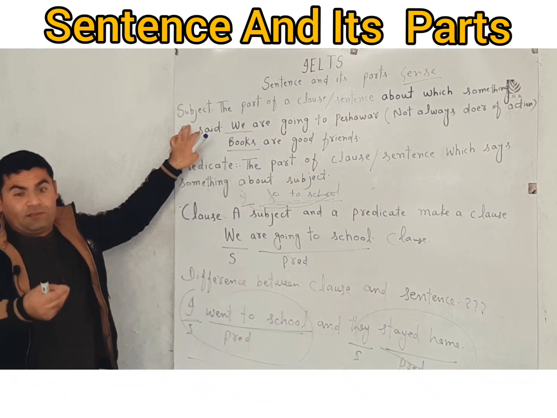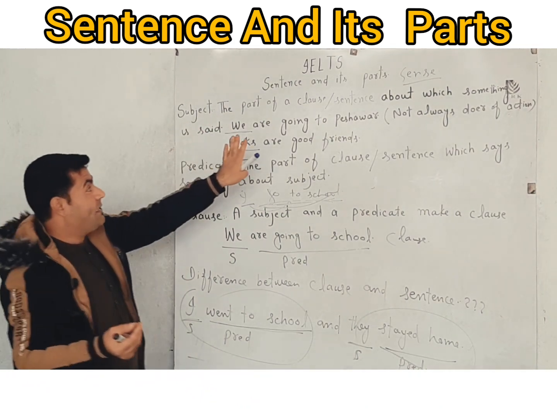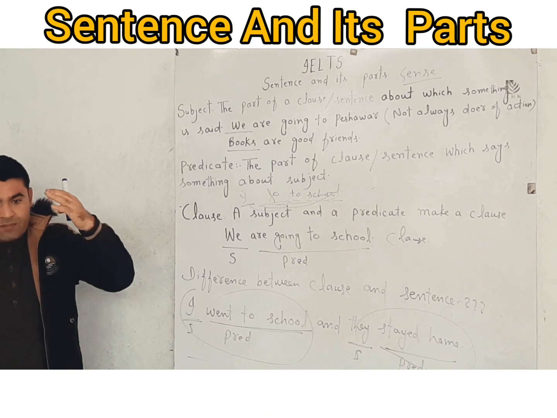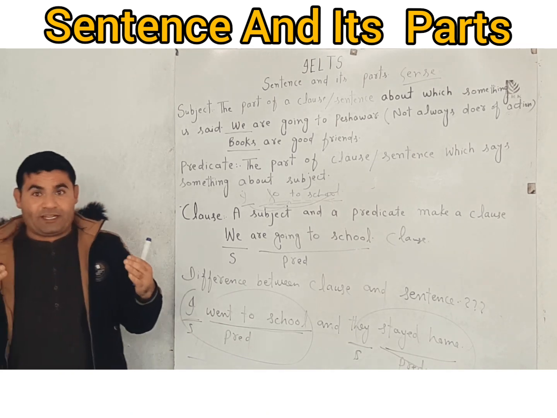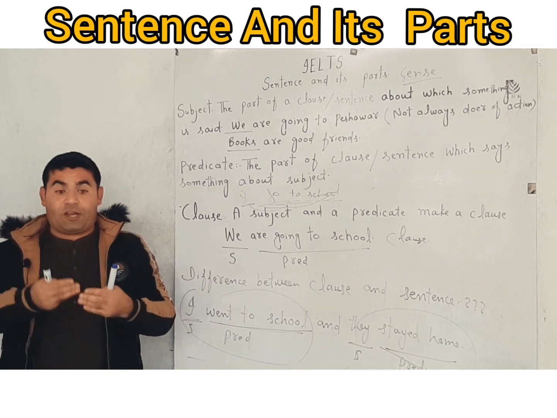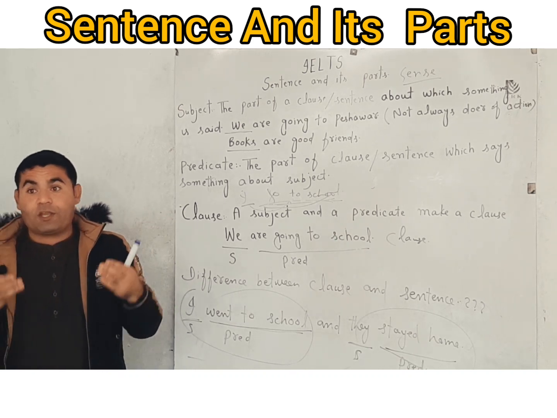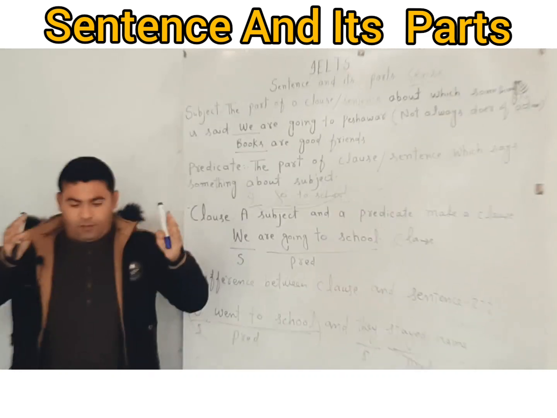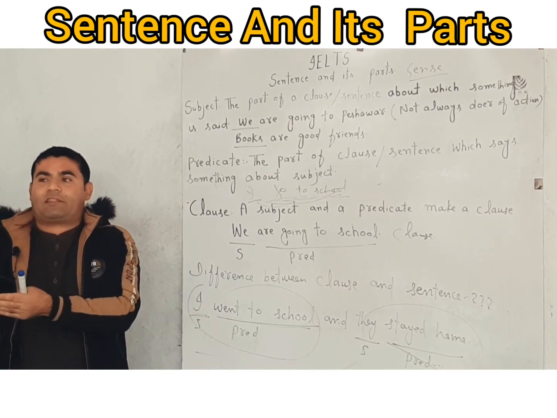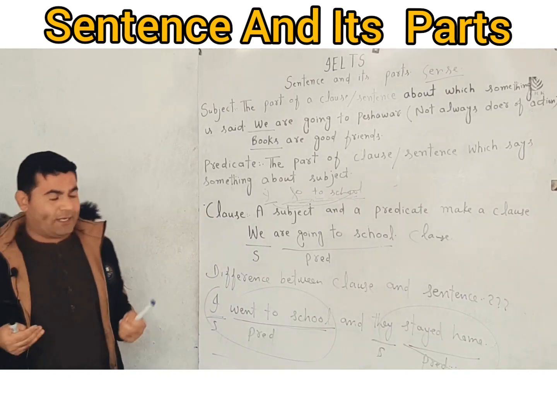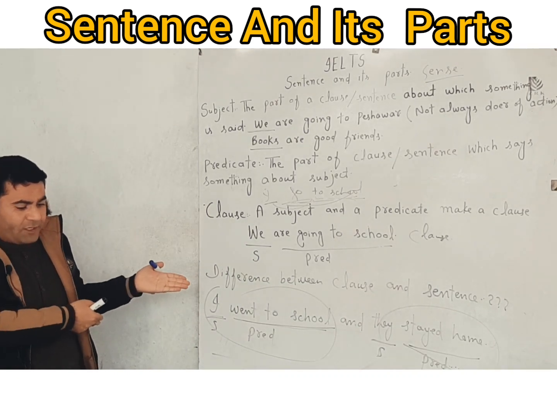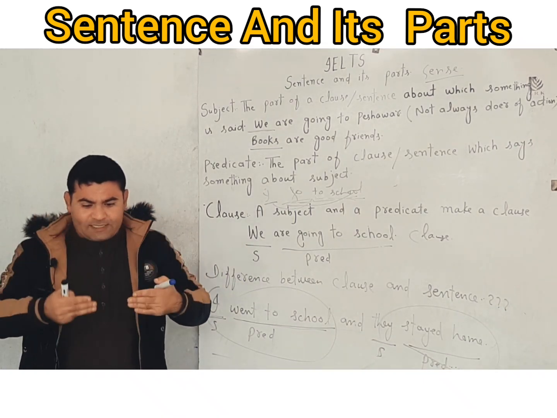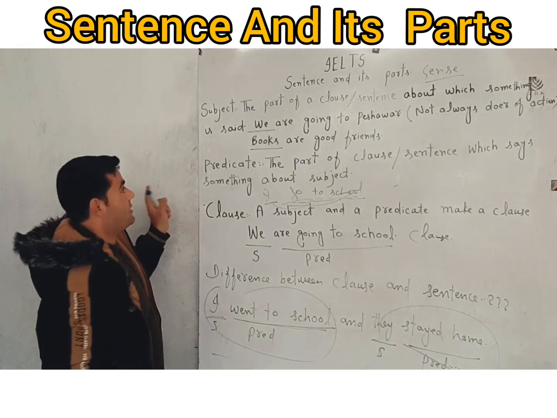But about sentence, I will just give you a little detail: a sentence is a group of words which makes a complete sense. So when you talk about sentence, think about the word sense. For example, someone used a group of words and you understood what he wanted to say, what he wanted to convey. It means that the group of words that person used made a complete sense. And when that group of words made a complete sense, a sentence occurred. So sentence and sense are interrelated or interconnected.